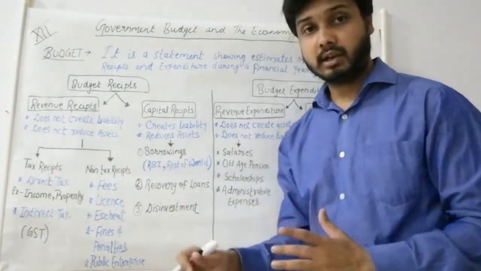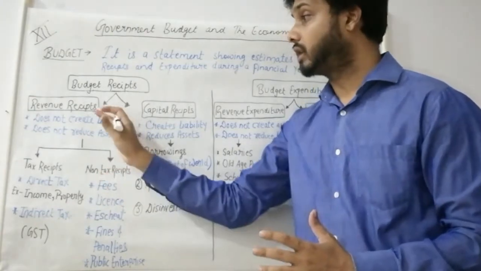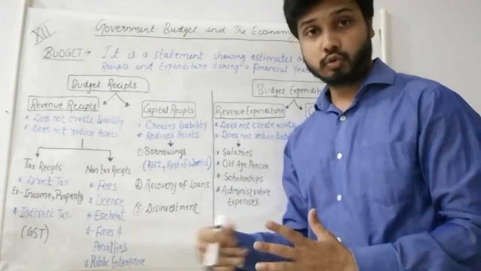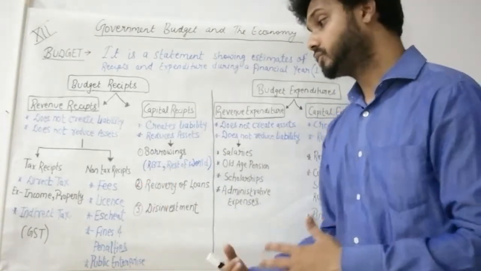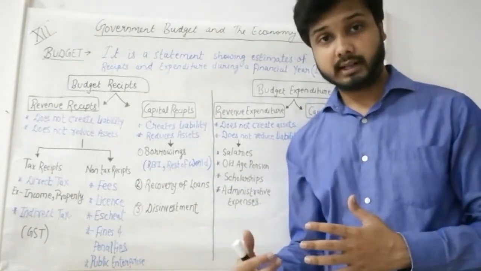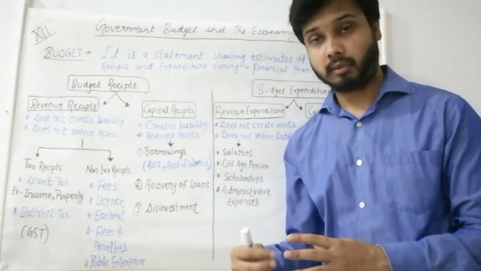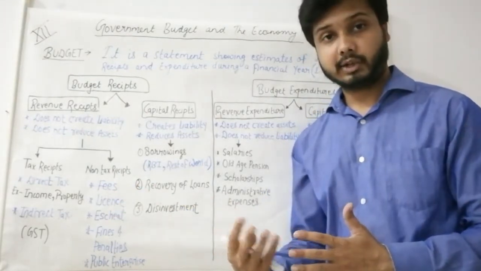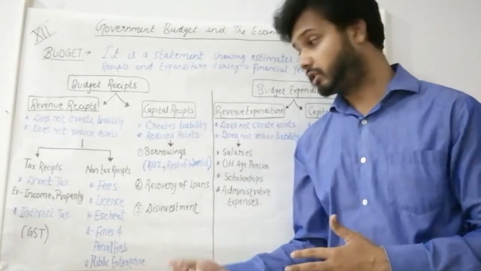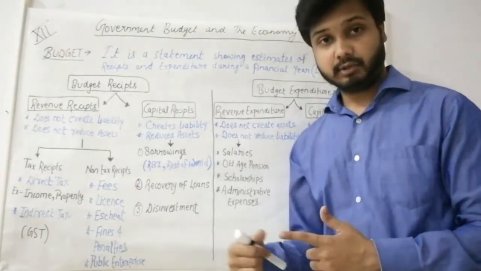Now non-tax receipts, which means receipts of government which are not through tax. First is fees. If we are applying for any job and filling out the form, then we have to pay some fees. Or if any work is related to court, court is a part of government, so that fees will be there.